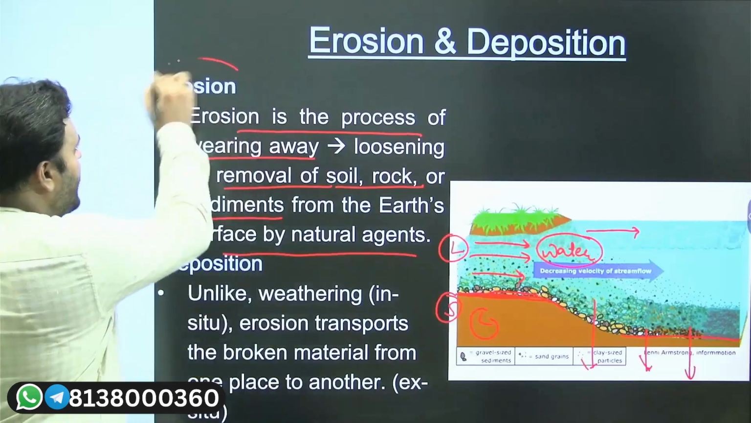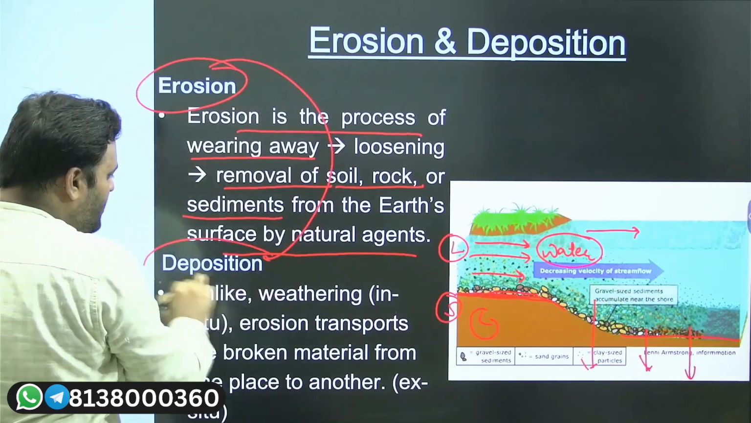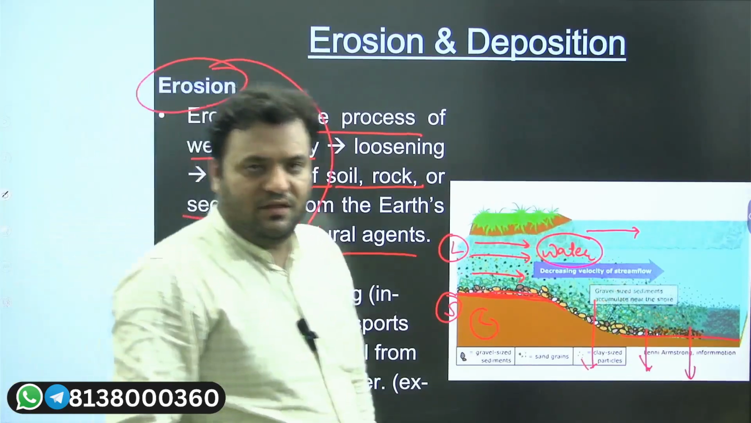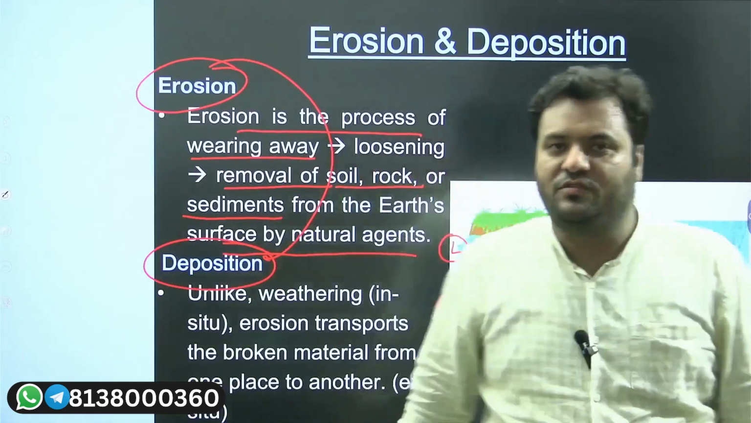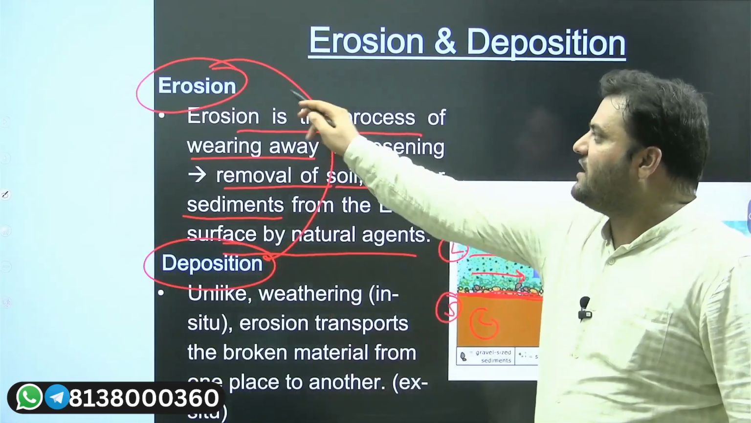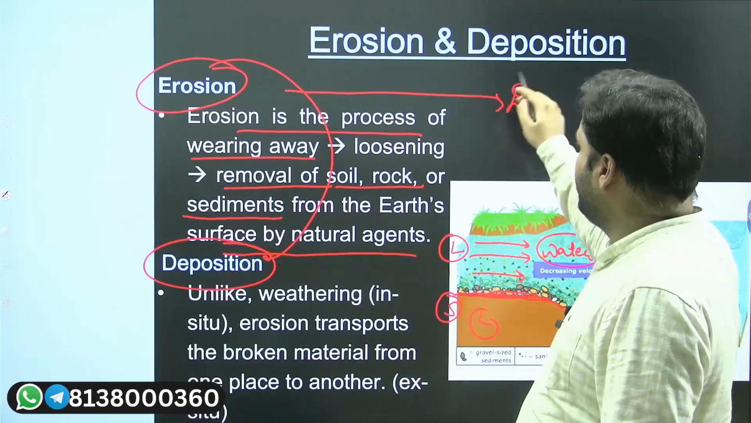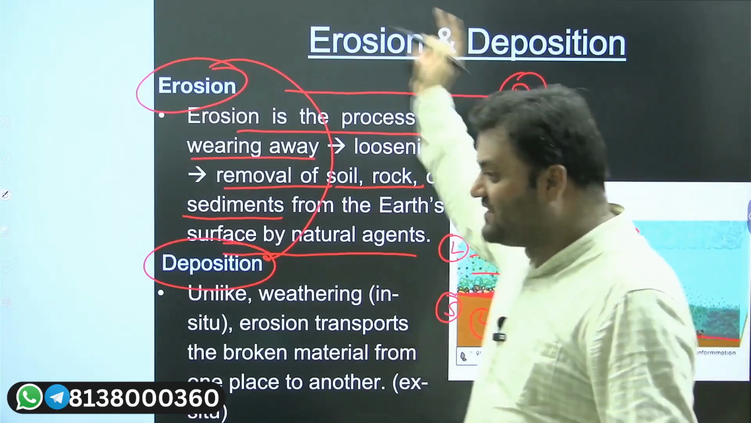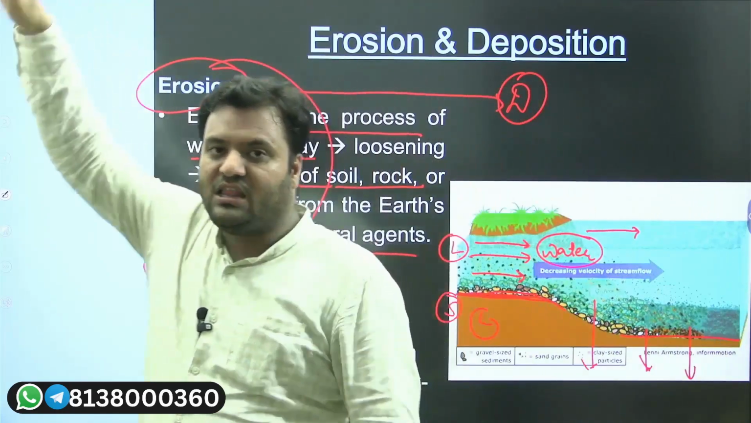So erosion and deposition both are simultaneous processes which take place. If there is erosion, there must be deposition. If there is deposition, then there must be some sort of erosion at another place.